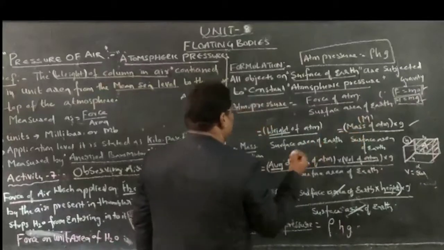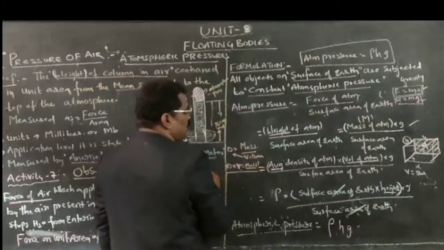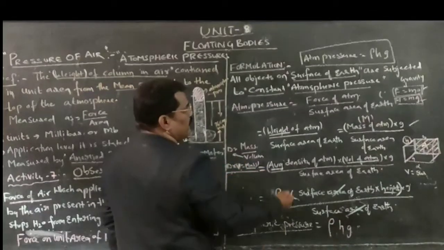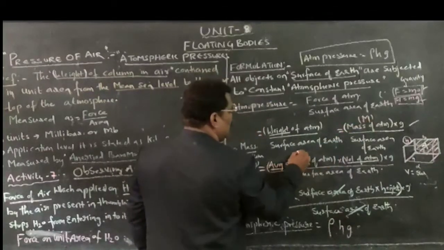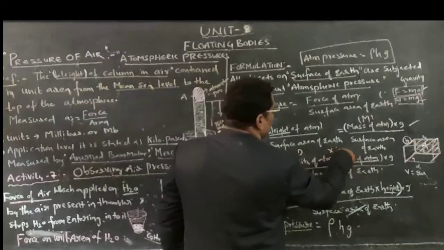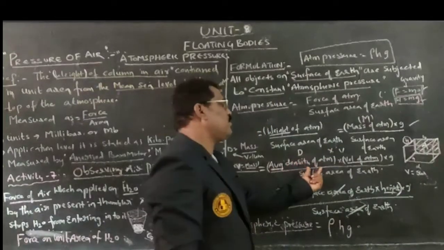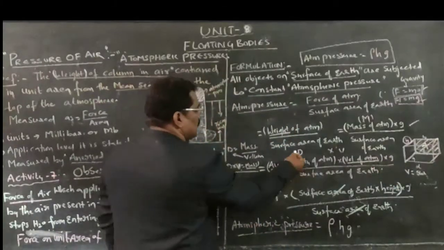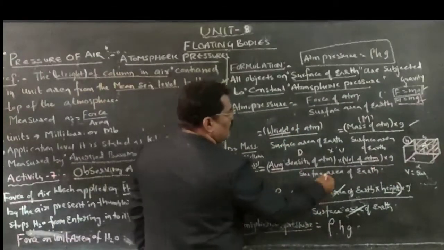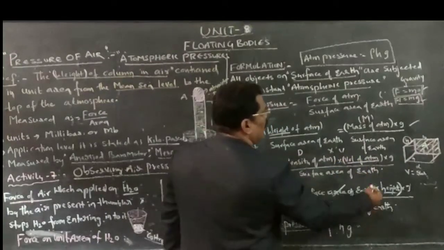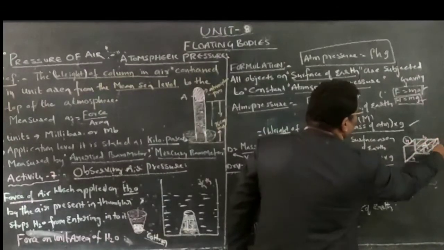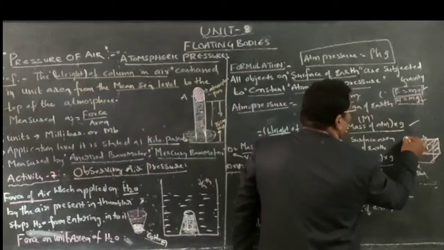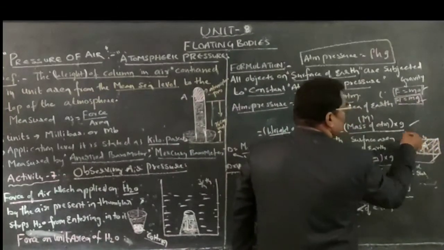This mass comes from the density formula, mass per unit volume. Density into volume is equal to mass. Therefore, in place of mass, I am keeping density and volume: average density of atmosphere into volume of atmosphere into acceleration due to gravity. Density is represented with the rho symbol. Volume, how can it be represented? If I am taking a three-dimensional figure, this total will represent area, length into breadth, and height. L into B into H.